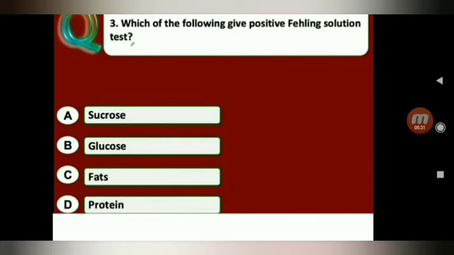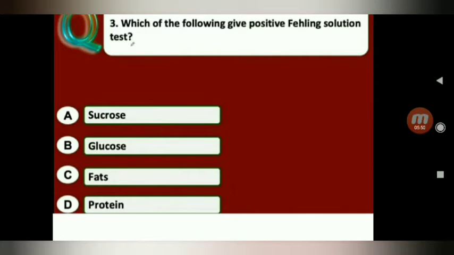Generally, Fehling's test is given by aldehydes, not ketones. Here we have sucrose, glucose, fat, proteins.